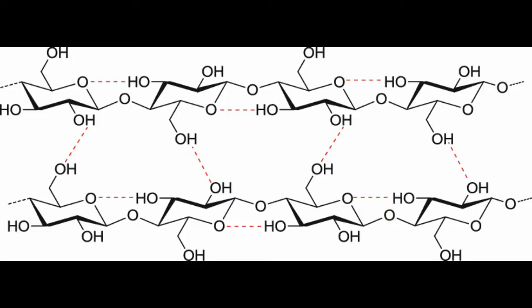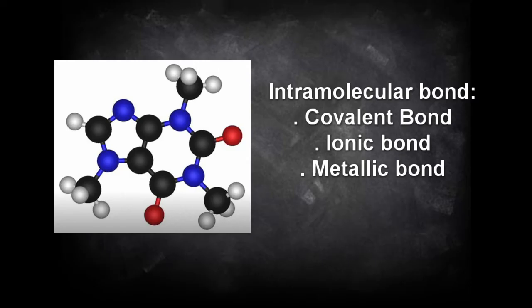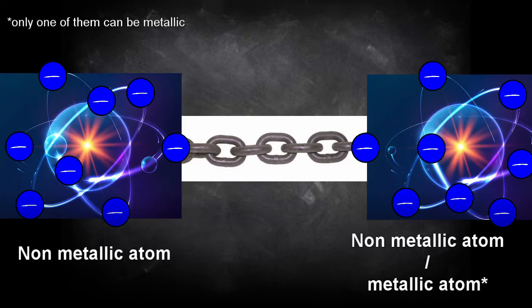Let's start with how the molecules are formed in the first place. 3 types of bonding can take place depending on which atoms are interacting: the covalent bond, the ionic bond, and the metallic bond. The covalent bond is your standard, happy and strong kind of bond. It involves 2 non-metallic atoms that simply share their electrons in ways that allow both of them to reach a total of 8.